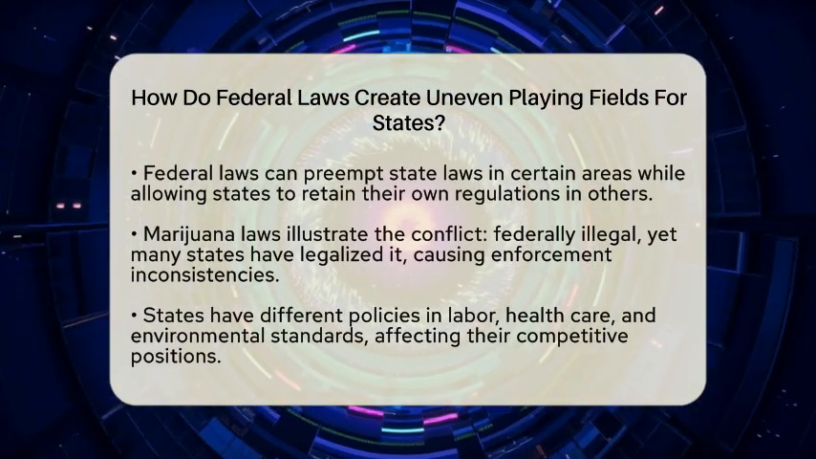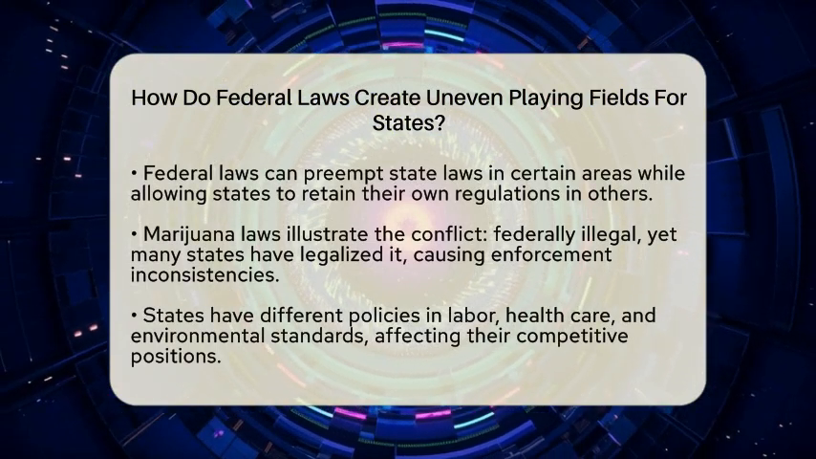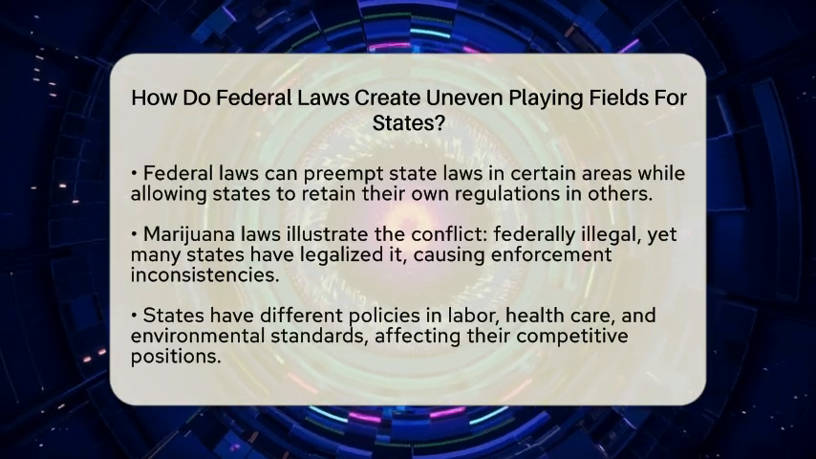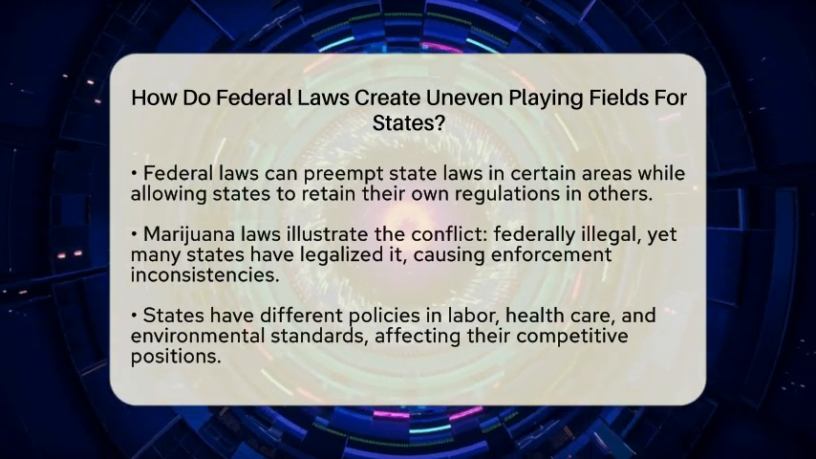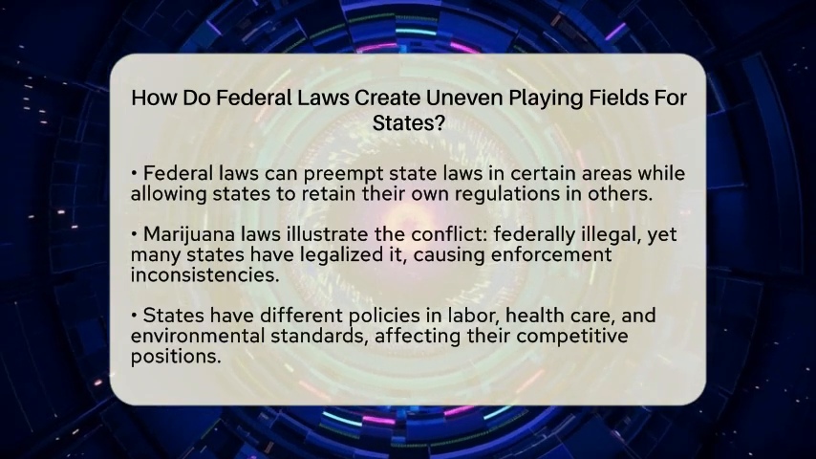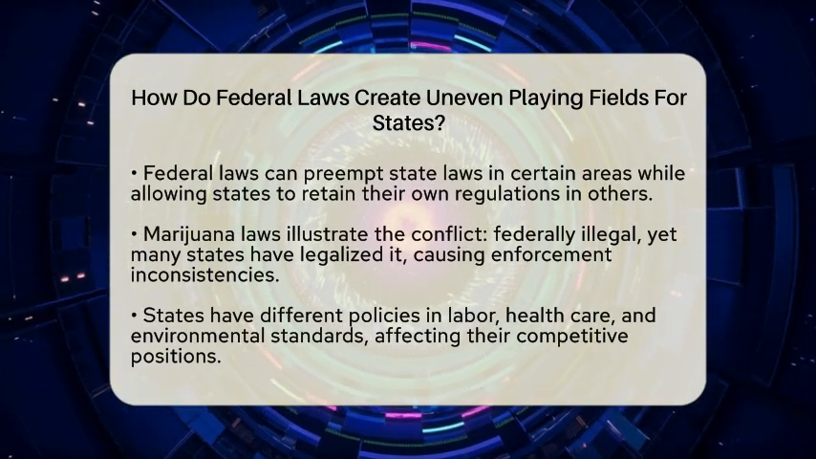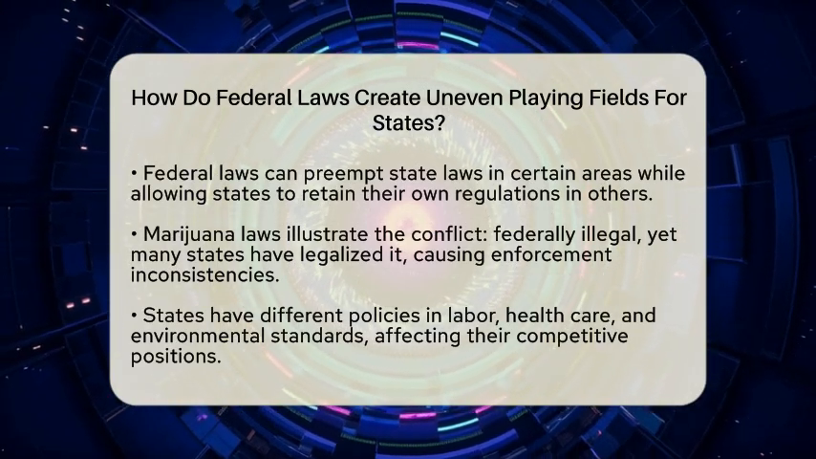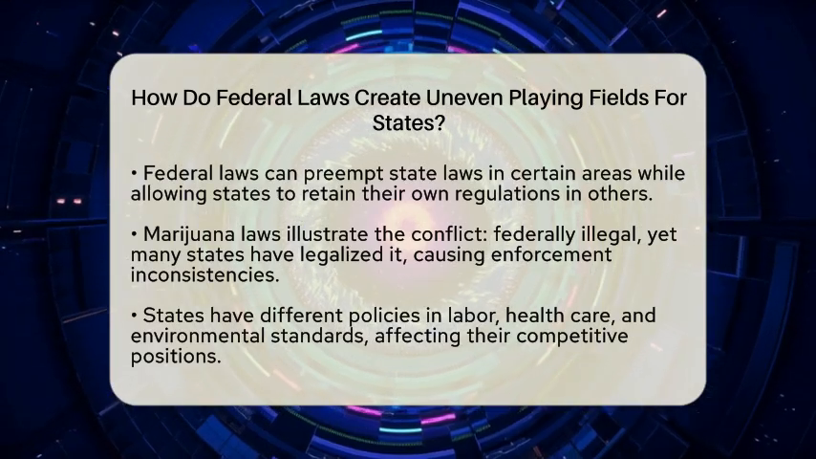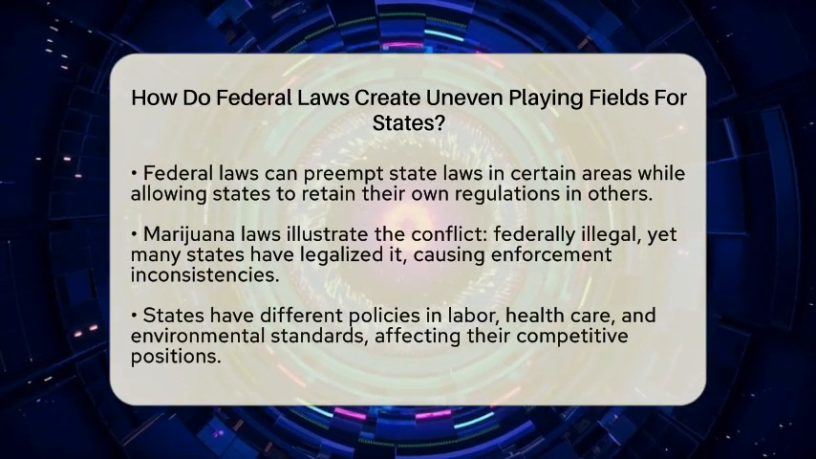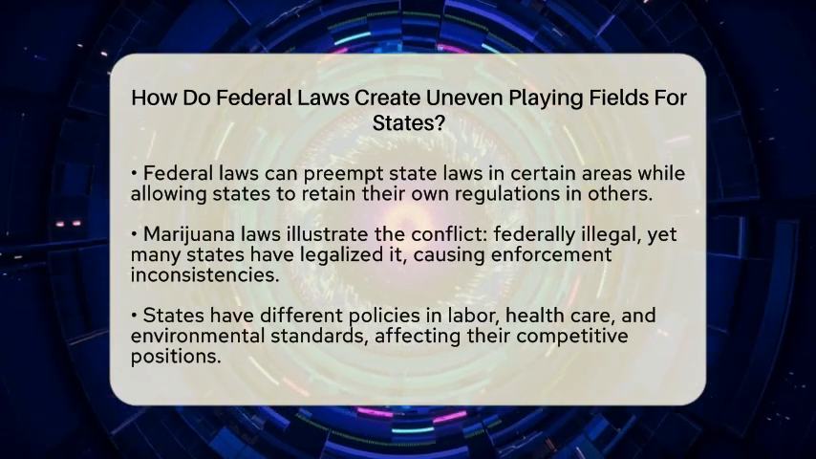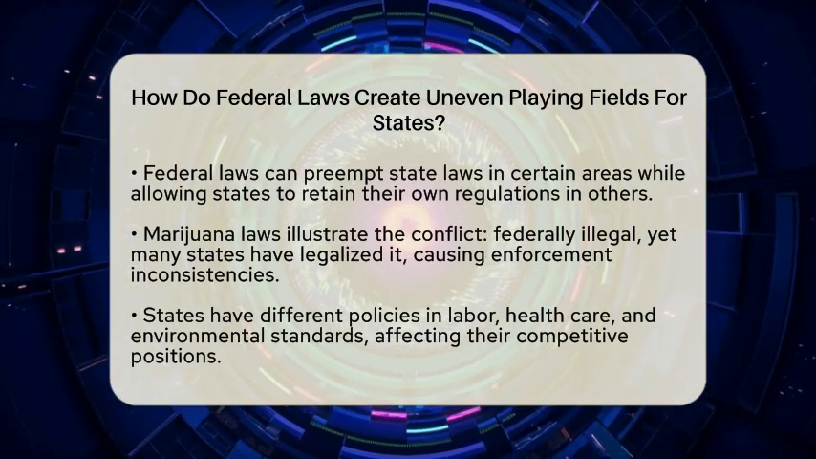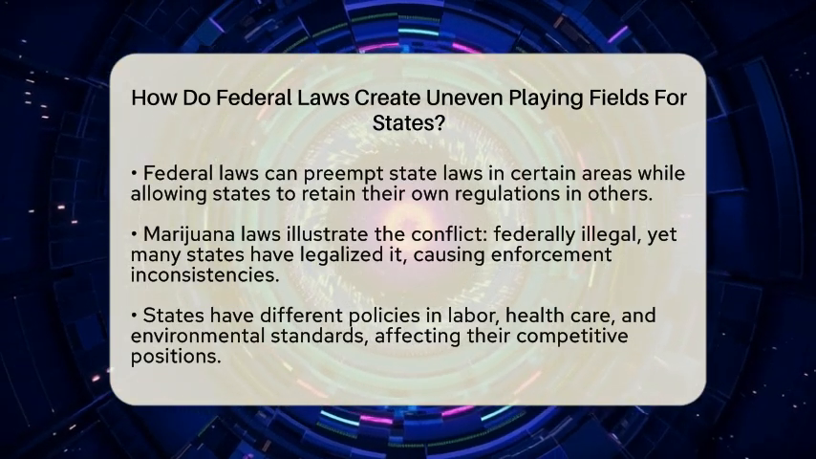The federal government prohibits marijuana, but many states have legalized it for medical or recreational use. This creates a legal mess where enforcement varies widely, leading to confusion and inconsistency. States also have different policies in areas like labor, healthcare, and environmental standards. When federal laws impose certain standards, states with stricter or more lenient laws may find themselves at an advantage or disadvantage. For instance, a state with tougher environmental regulations may face higher costs compared to a state with fewer restrictions, impacting businesses and economic growth.